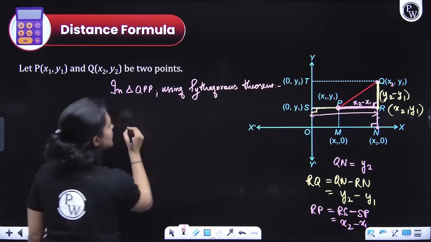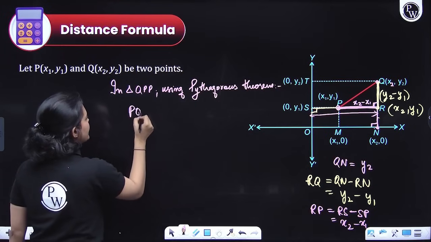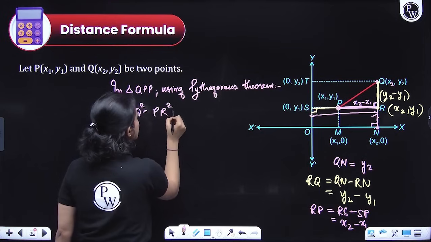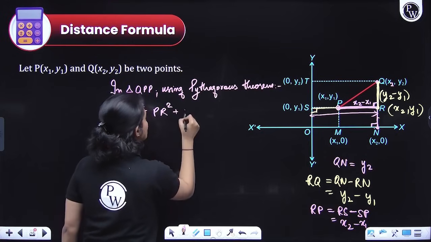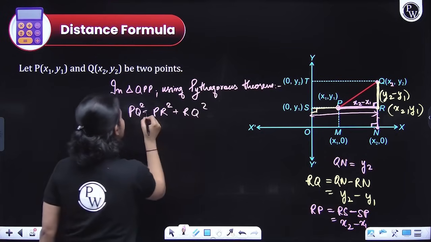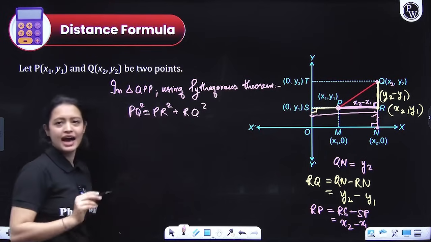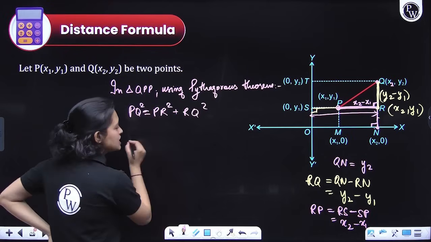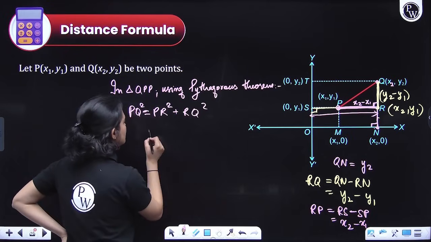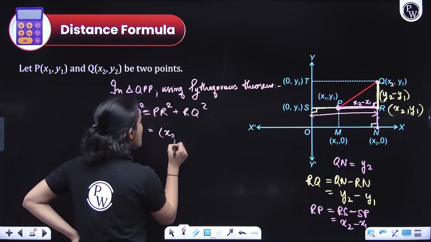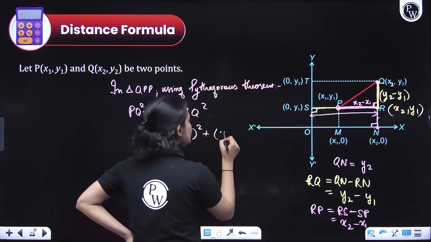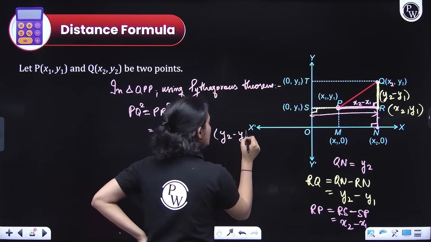You will get PQ square is equal to PR square plus RQ square, right? That is why we figured out the values of PR and RQ, because we have to figure out PQ square. What is PR square, everyone? You can see here PR square is x2 minus x1 whole square and RQ square is y2 minus y1 whole square.